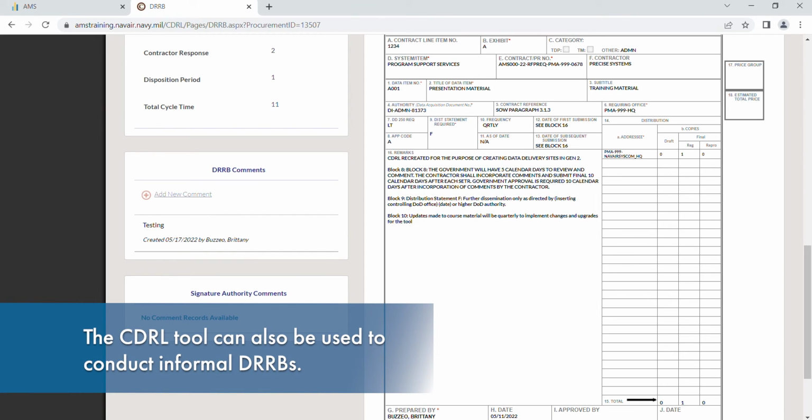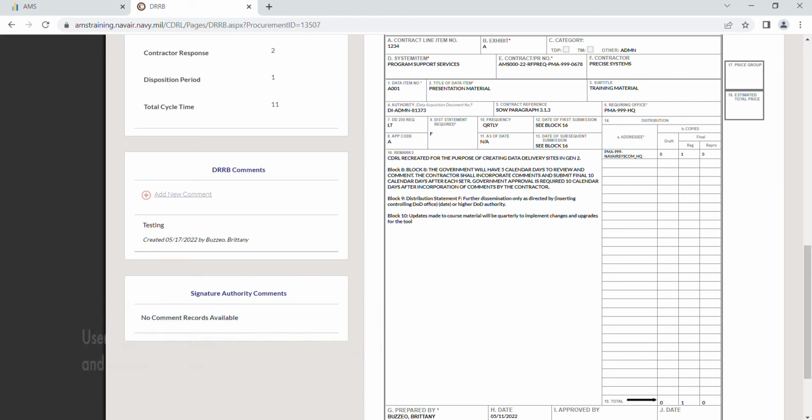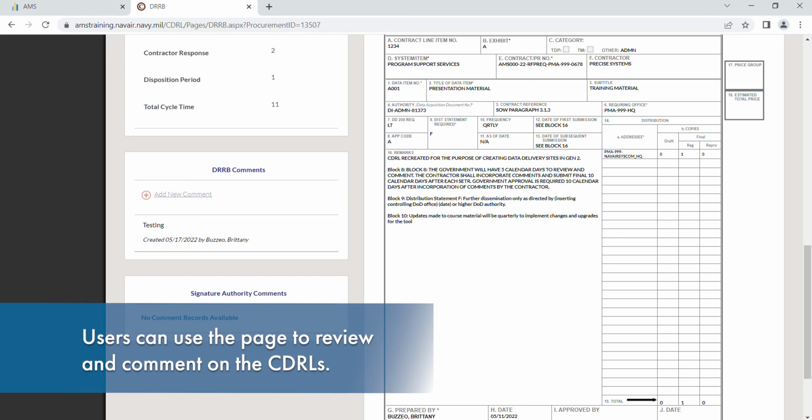Once the group has reviewed the DD Form 1423, the CDRL owner will then go back to the top of the page to accept or reject each CDRL with the Accept or Reject icons.